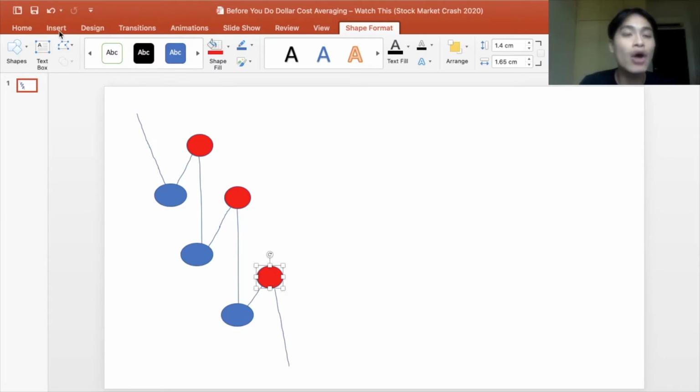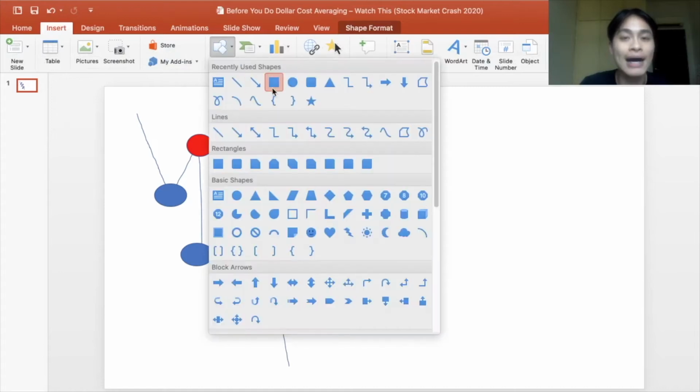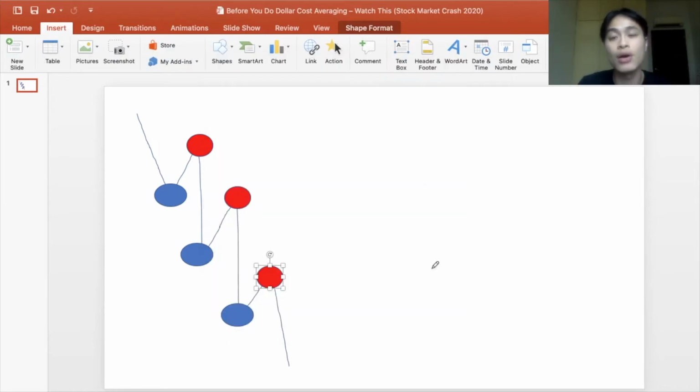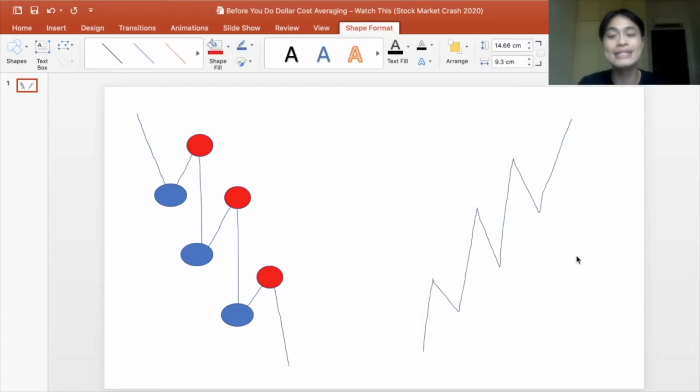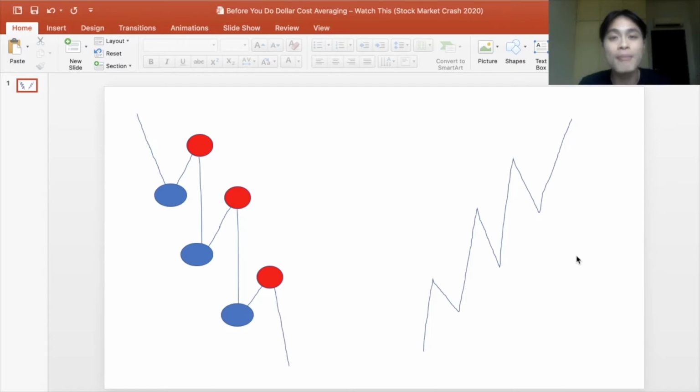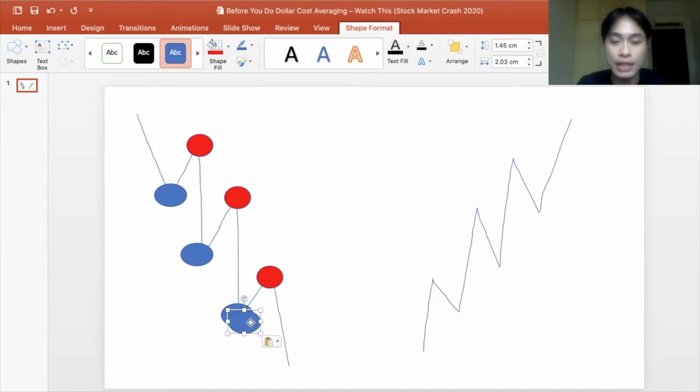So on the other hand, how do we do dollar cost averaging when prices are rising, right? So let me show you. So similar, when the market rises, it doesn't go up in a straight line. It tends to follow this direction, right? So it tends to go up, goes down, goes up, goes down, goes up, goes down, and so on and so forth, right? So that is when the market is going up. So when the market is going up, we as investors want to do our dollar cost averaging at this point here, this point, and this point, right?